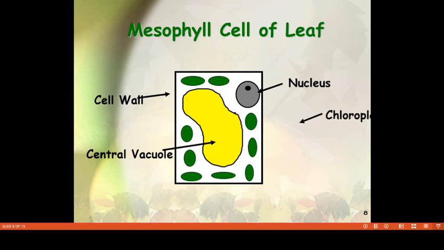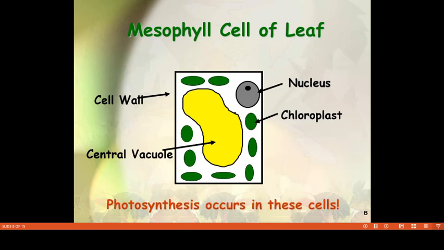Each mesophyll cell mainly consists of a number of chloroplast organelles. The number of chloroplasts depends upon the function of the mesophyll cells, and approximately measures 200 to 250 chloroplast organelles.